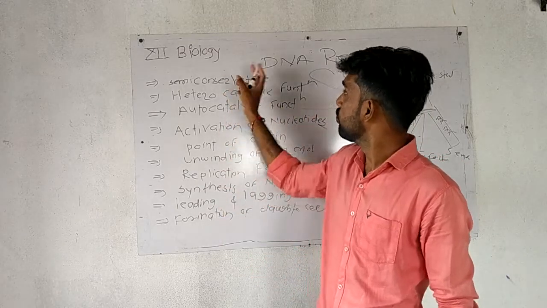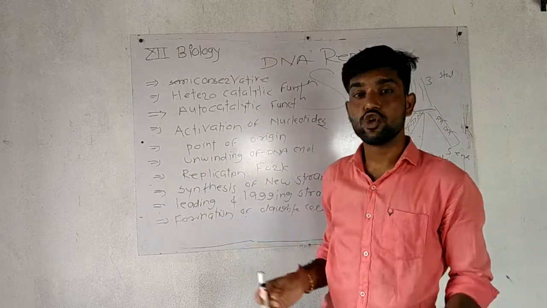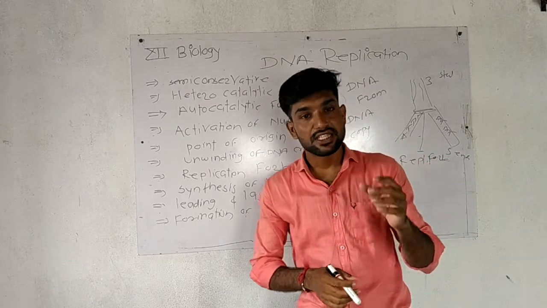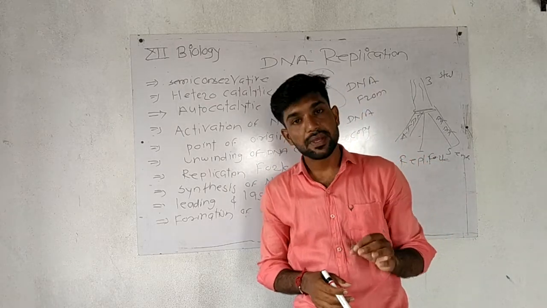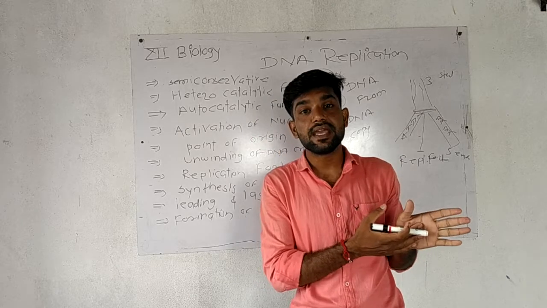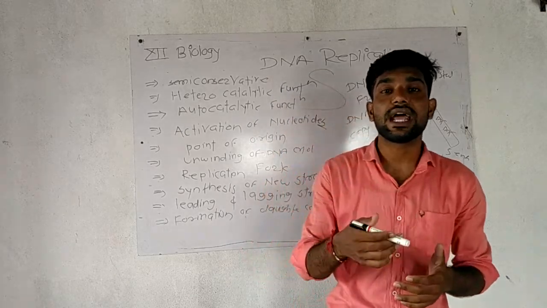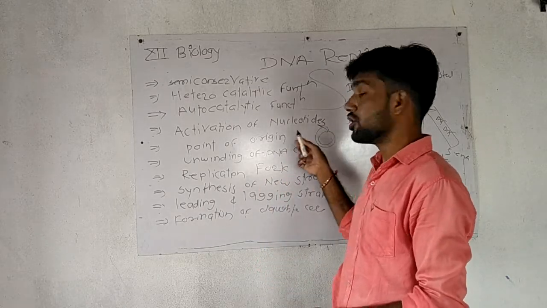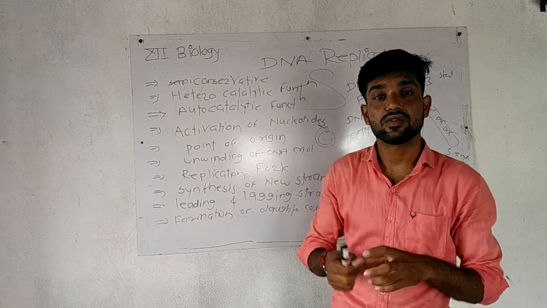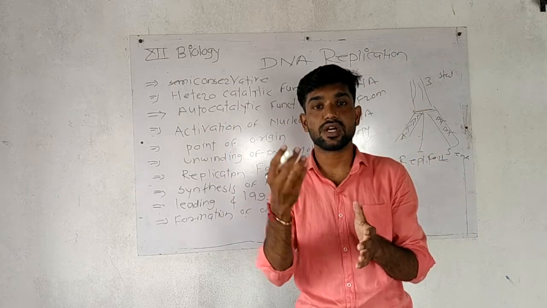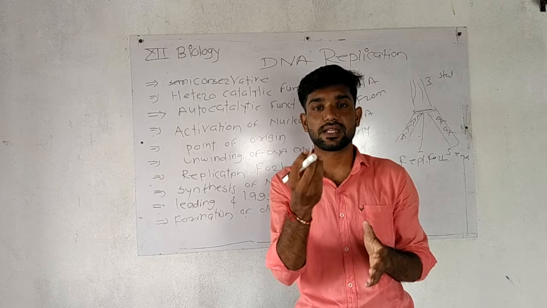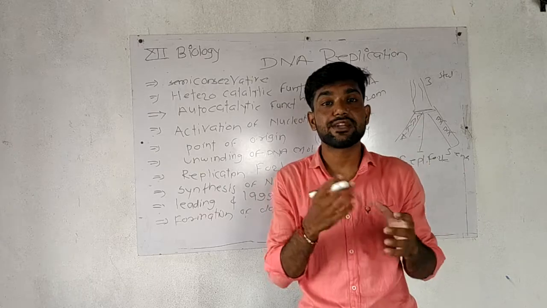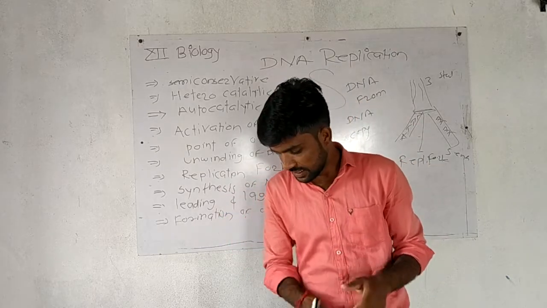Now the processes involved in DNA replication. First of all, the activation of nucleotides. There are 4 types of nucleotides: dAMP, dGMP, dCMP and dTMP. These are your 4 nucleotides, and they get activated. If new DNA is to be made, then nucleotides will be needed for the new birth. So activation of nucleotides comes first.